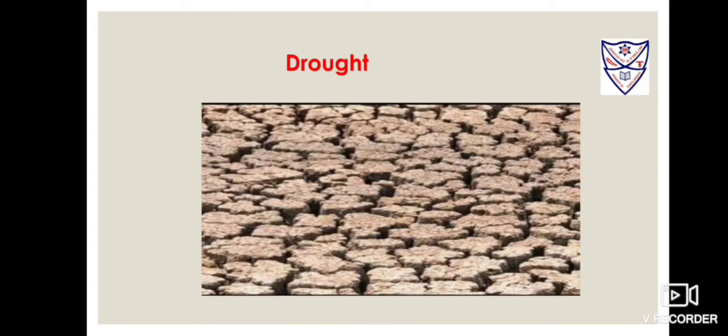Drought. No rain for a long time causes drought. Absence of rain in a particular region for a long time leading to severe shortage of water. Students, the soil loses water by evaporation. When soil does not get water for a long time, it becomes dry and hard. It also begins to crack. Crop plants cannot grow in this dry and hard soil. This may cause acute food shortage.